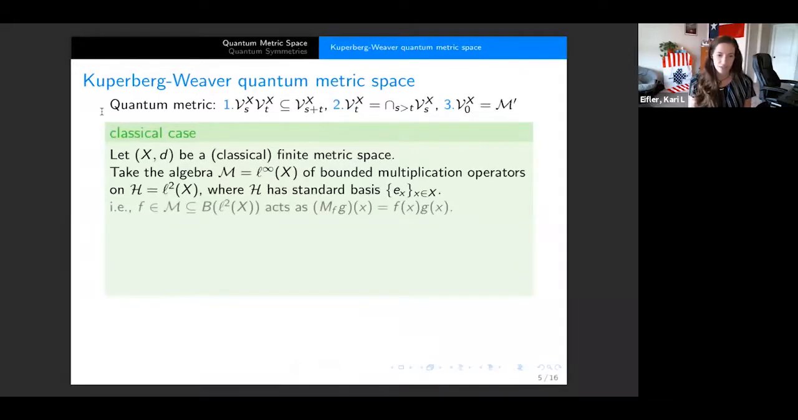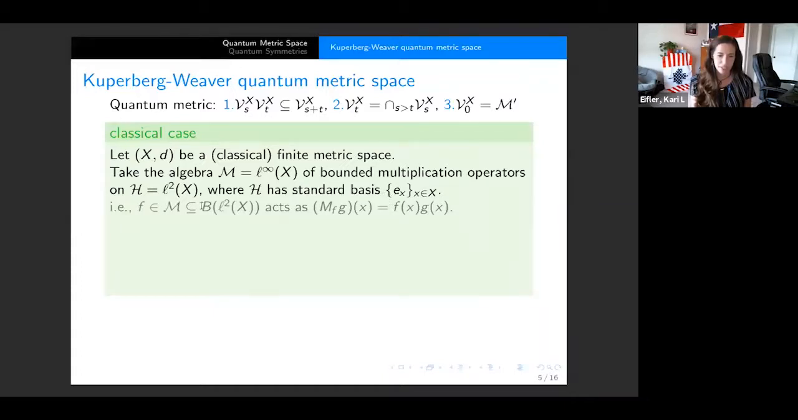And let's take the algebra M to be L∞(X). This is going to be bounded multiplication operators on H. H is going to be L2(X) here. And we're going to give H the standard basis e_x, where x is in X. So this will be a finite basis.